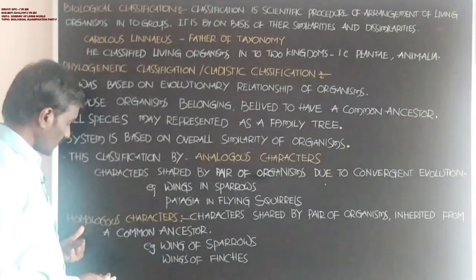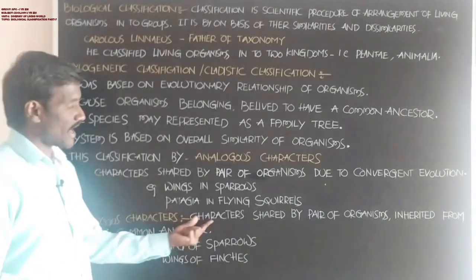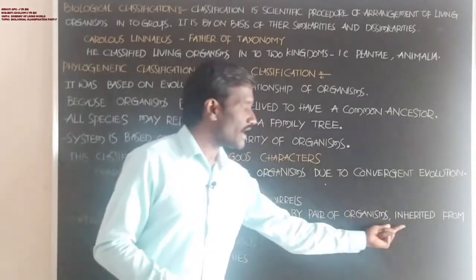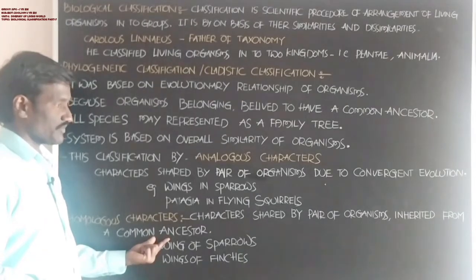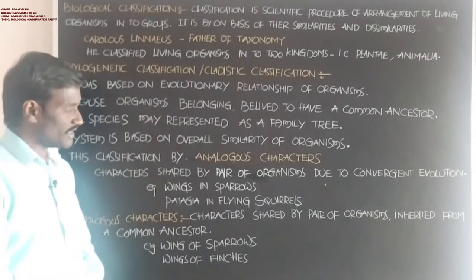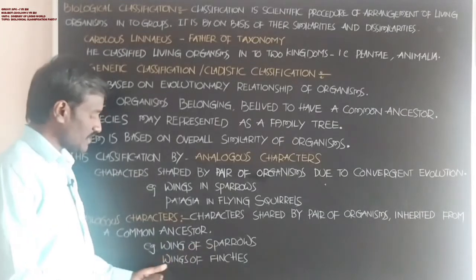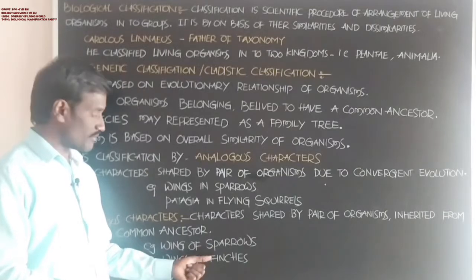Next, students, another type: homologous characters. Homologous characters are shared by a pair of organisms, inherited from a common ancestor. Okay, students, if you observe the wings of the sparrow and the wings of the finches, both are birds.